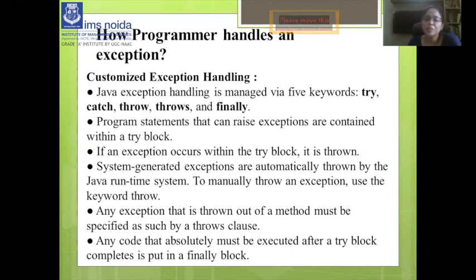Any exception that is thrown out of a method must be specified as such by a throws clause. There is a difference between throw and throws; we will discuss it in further classes. Any code that absolutely must be executed after a try block completes is put in a finally block. So whatever you are doing in try, catch, throw, after all of it has been executed, the finally block runs.